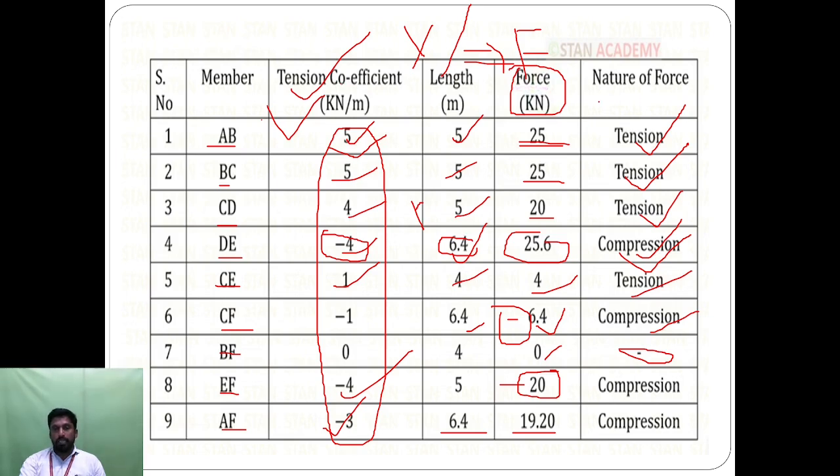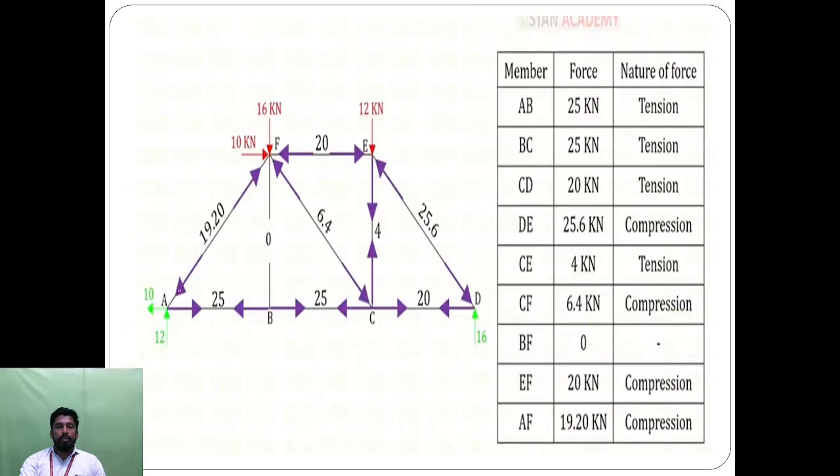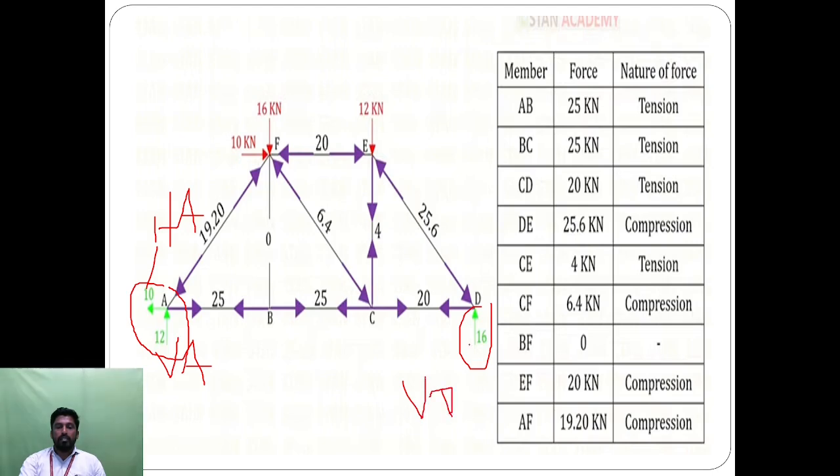Next, after completing this tabulation, we have to mark the diagram. Mark the values here, 12 and 10, and from the values taken we can find VA and HA. Here the 10 is denoted as HA. Then we can find the value of 16, which is equal to VD. Next, substitute the members.